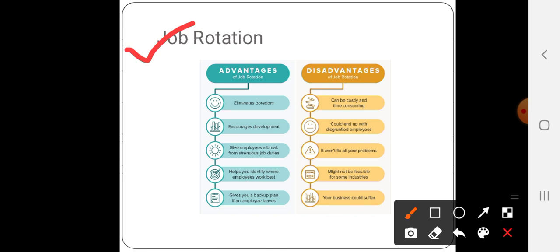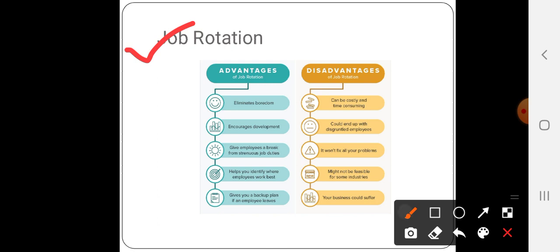Why so? Because nowadays there are only 4 to 5 employees working at a bank. So in the absence of one person, the other person should be able to play the role of another, so that the customer won't feel any difficulties in the absence of any of the employees. So this is job rotation, where one can play the role of another.